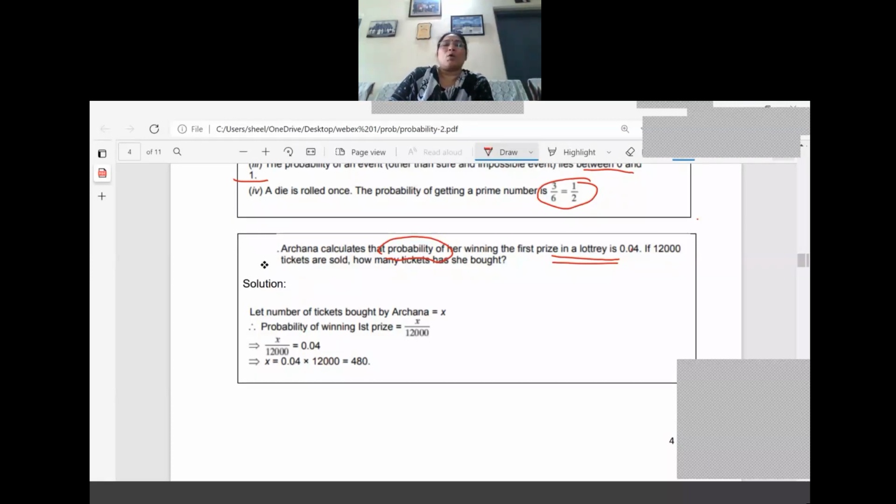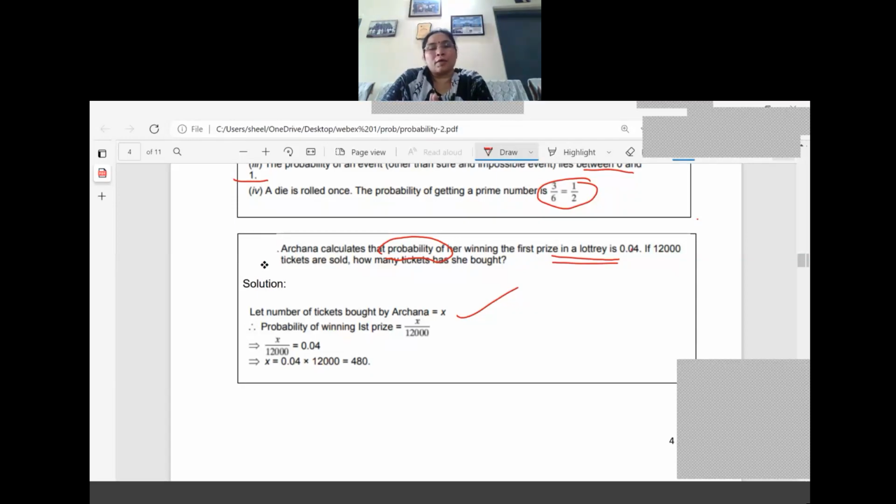Now the second sentence, 12,000 tickets were sold. How many tickets has she bought? We don't know how many she bought, but we know the total number of tickets, and we also know the probability of winning the prize. So whatever number of tickets she bought, we don't know, so we are assuming that X is the number of tickets she bought. So the number of tickets bought by Archana is equal to X.